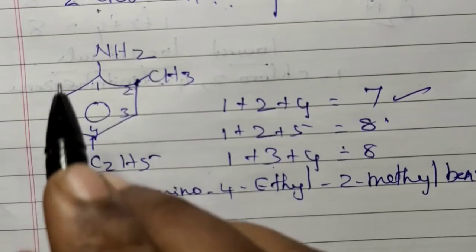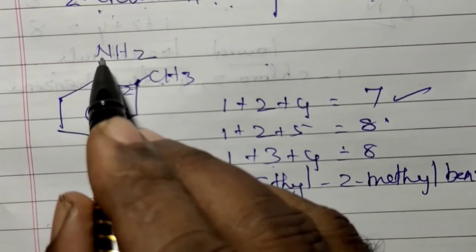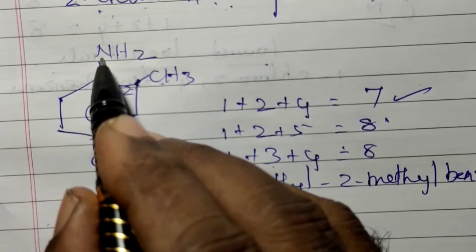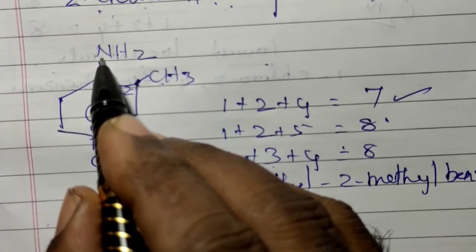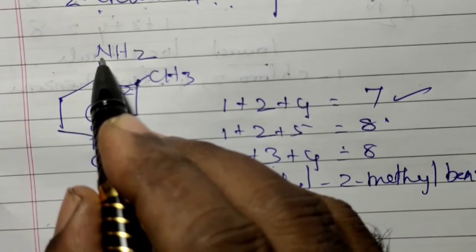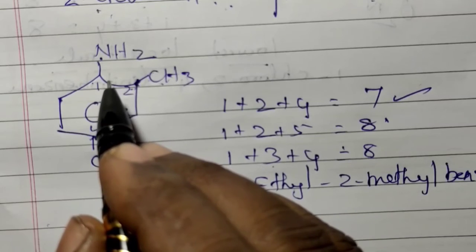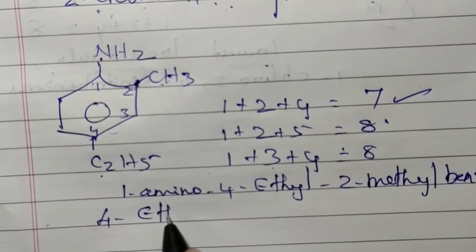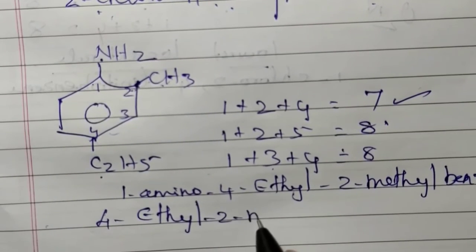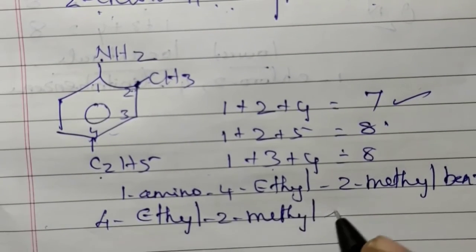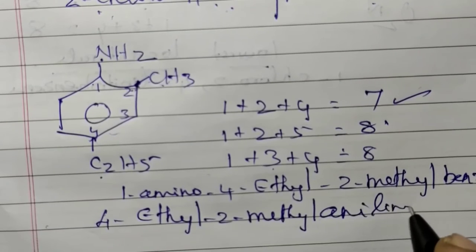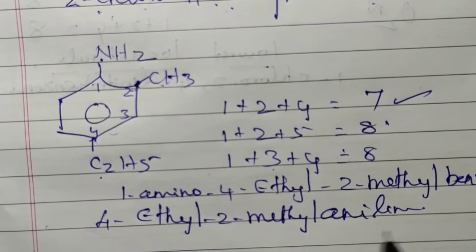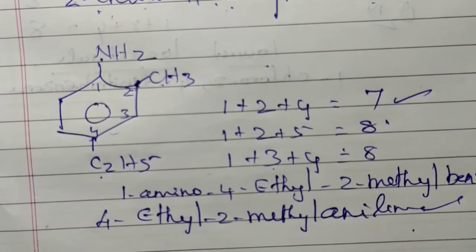But on a benzene ring, if an NH2 group is present, it is called aniline. So we can write it as a derivative of aniline: 4-ethyl-2-methylaniline. This is also a correct way of naming.